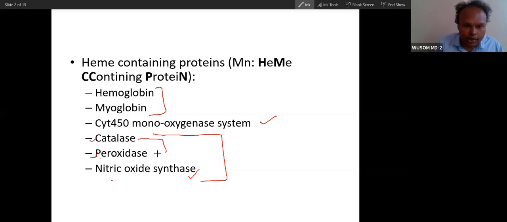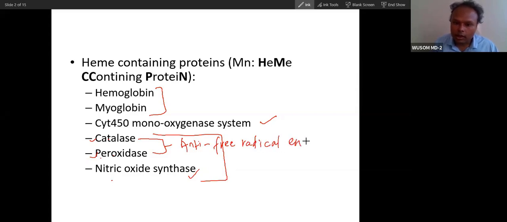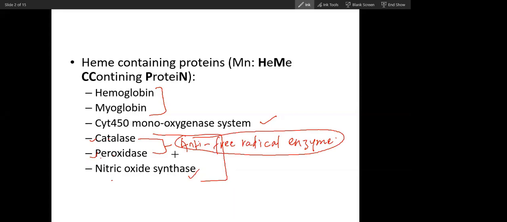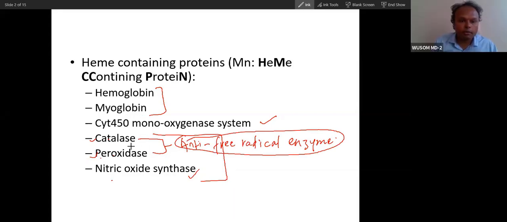Catalase and peroxidase are anti-free radical enzymes. Remember, these are also enzymes that contain heme.